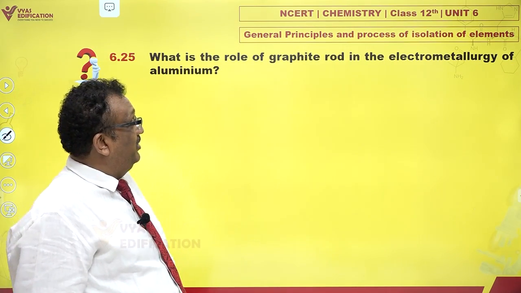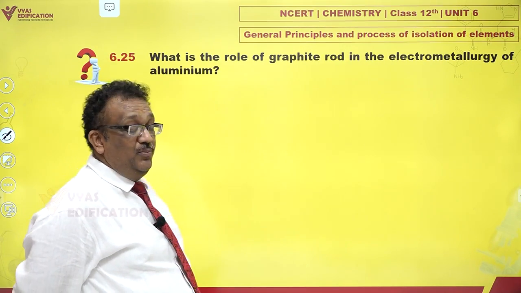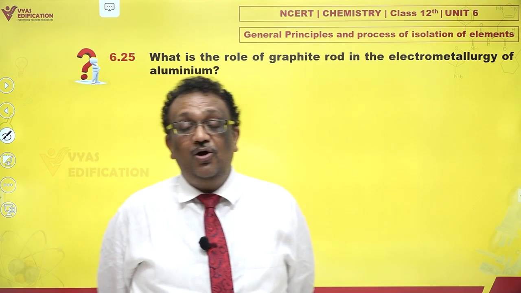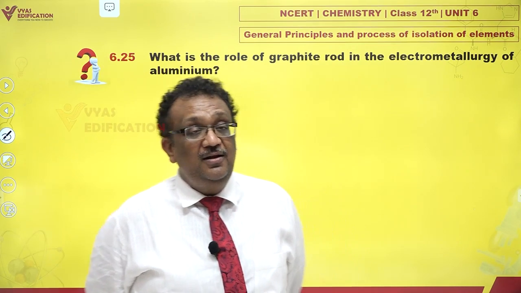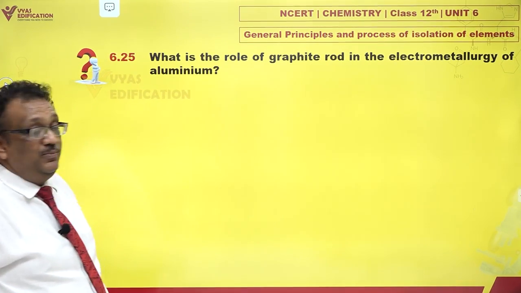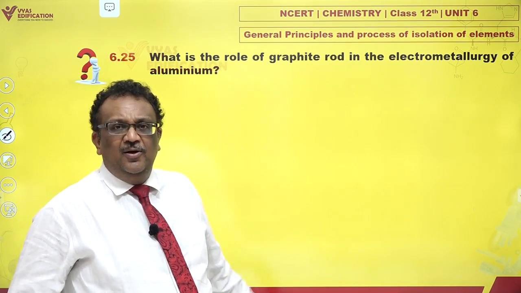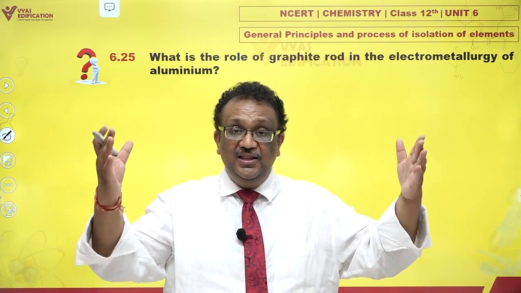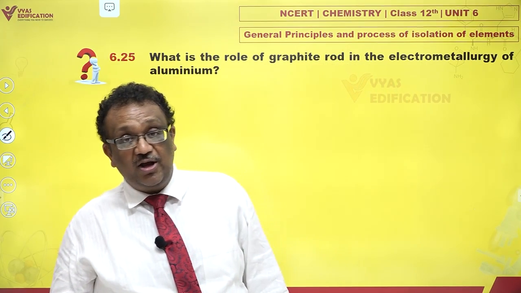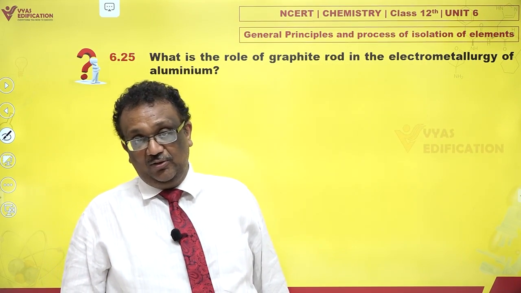What is the role of graphite rod in electrometallurgy of aluminium? Graphite rods are used as cathode as well as anode in electrometallurgy of aluminium. Actually, not rods but graphite plates are lined within the tank which contains molten cryolite, and that functions as cathode.